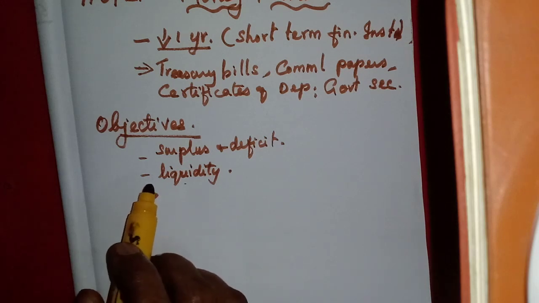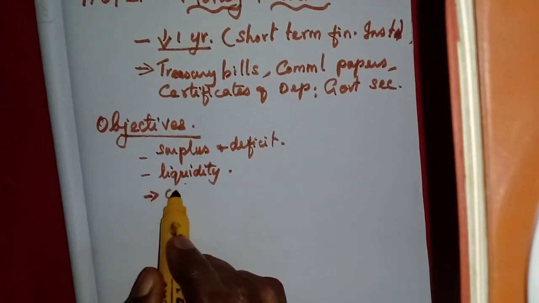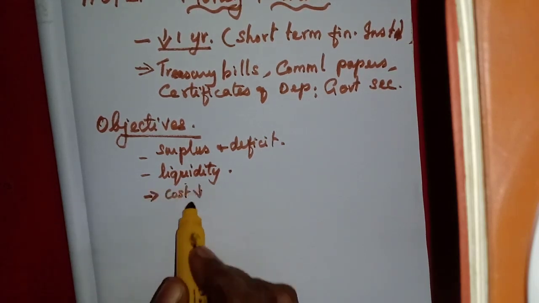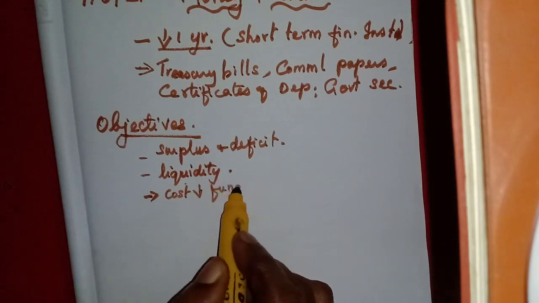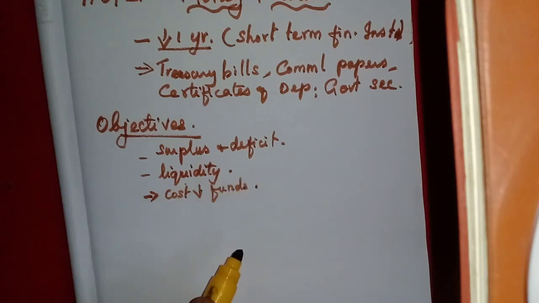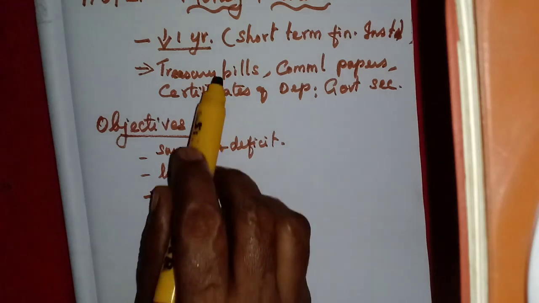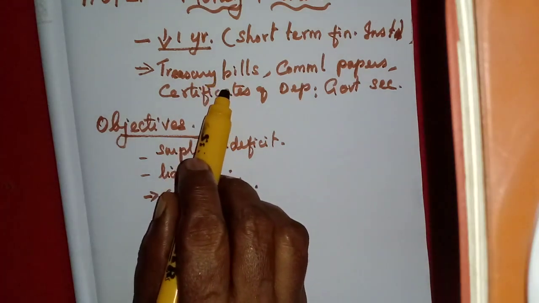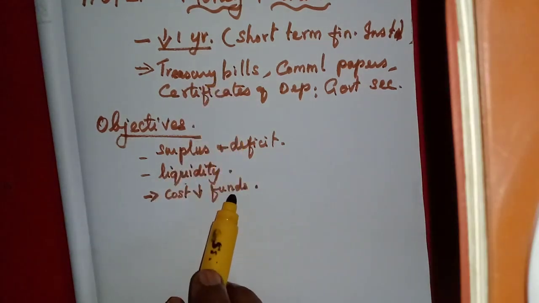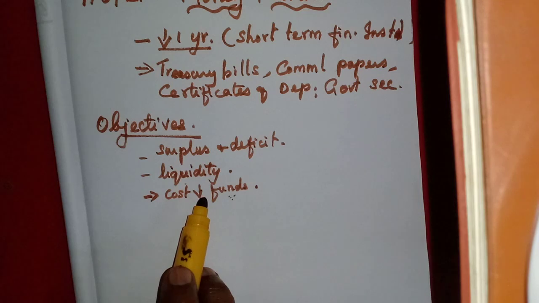Okay, so with less cost they can get the fund needed for their purpose, because there is no need to spend a large sum in order to get money. Because of the issuance of these securities, they can be facilitated to get short-term funds, so that the cost of transaction will be reduced.